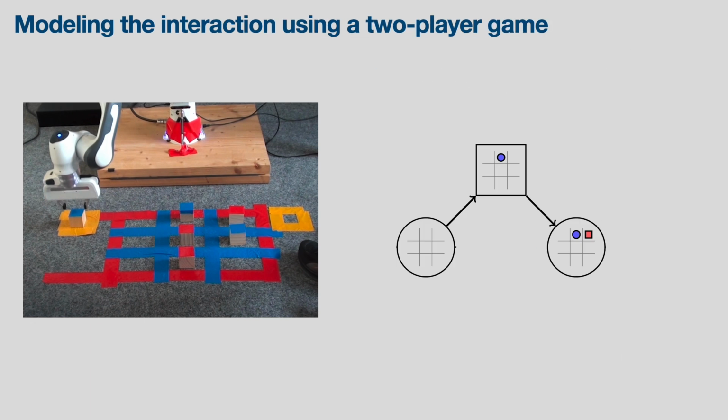Our framework models this interaction as a two-player game as shown here. The circle state is the robot state from where it chooses its action, and similarly from the square state, the human chooses its action. Now we show the video of our first experiment, which demonstrates the power of online adaptation of our framework.